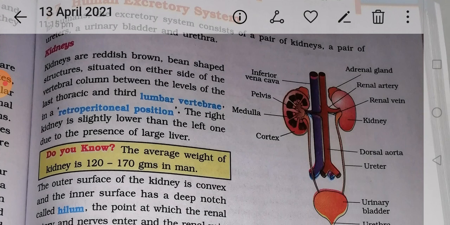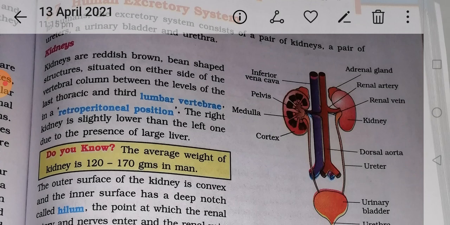So if we see the functioning anatomy and location, the kidneys are reddish brown, bean shaped structures situated on either side of the vertebral column between the levels of the last thoracic and third lumbar vertebrae in a retroperitoneal position. The right kidney is slightly lower than the left one due to the presence of the large liver.